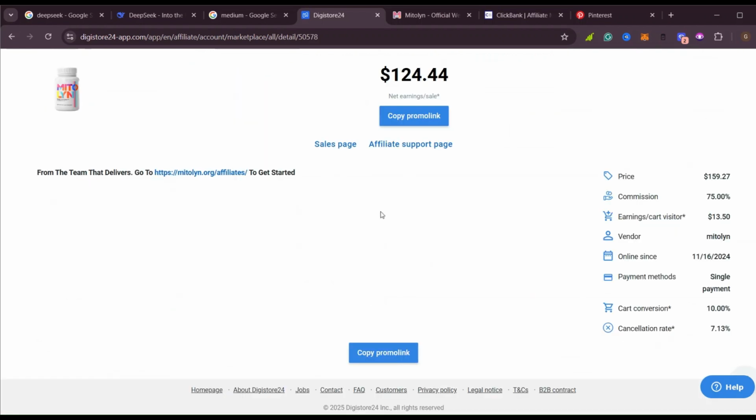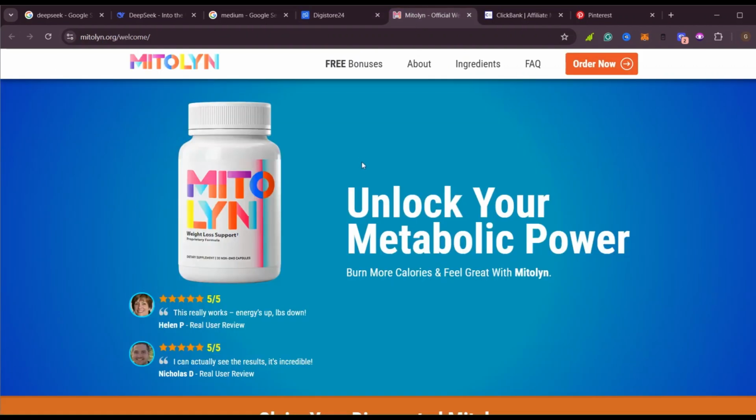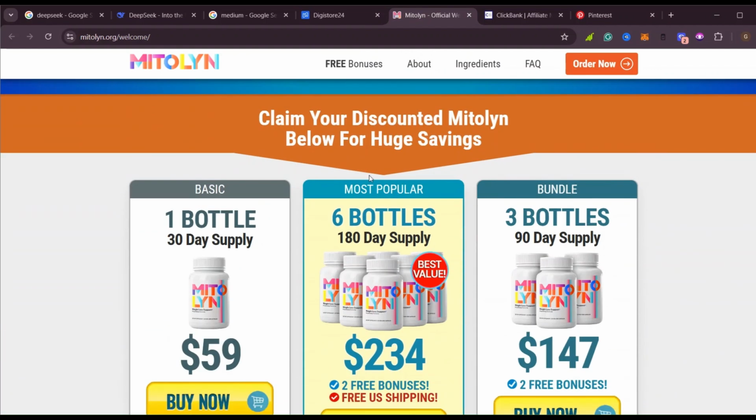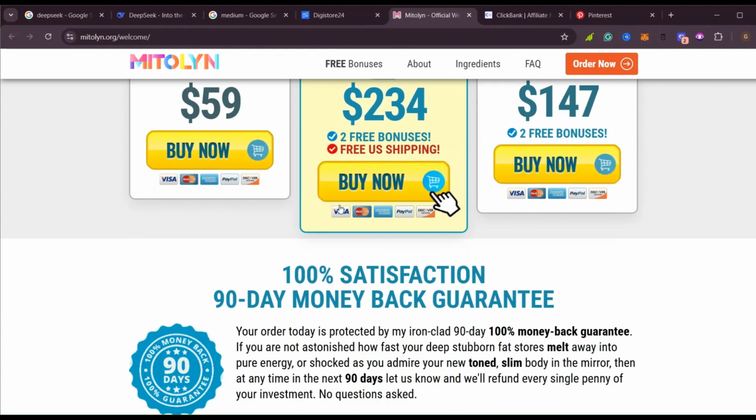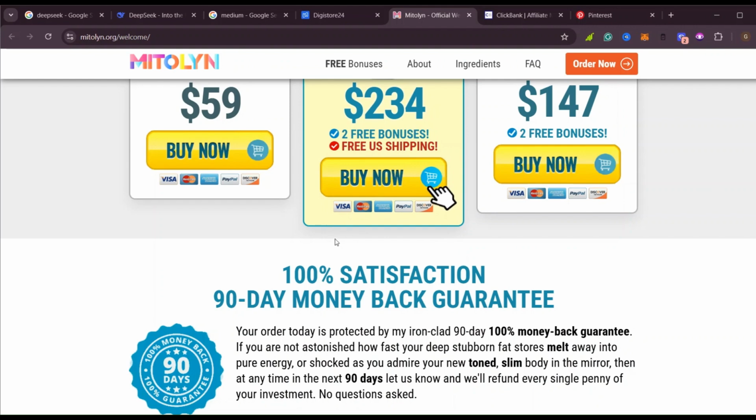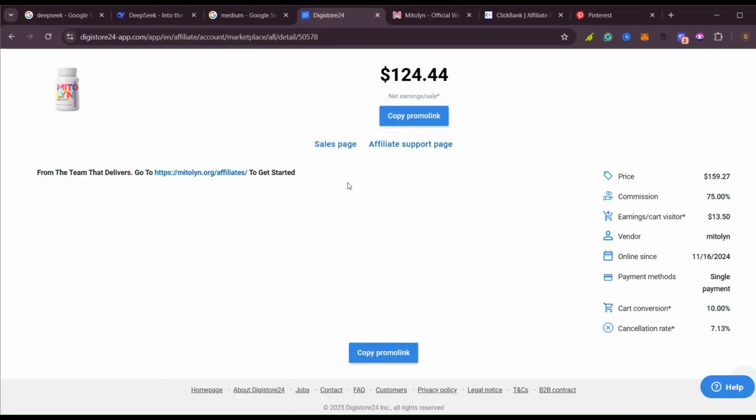It is for slimming. Yes, and if you want to know more about the product, you click here where it says sales page, and it will bring you to this page, which is the sales page. This is where people are going to land the moment they click on your link. And when they purchase something or buy something, you are going to get money into your Digital Store 24. Yes, and you can earn your money through your local bank account or through Payoneer, and other payment methods that are supported on this platform.